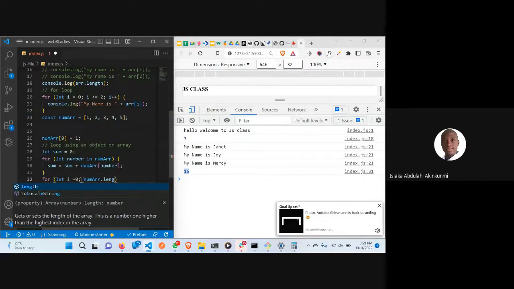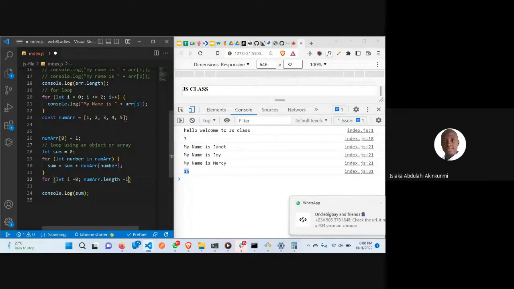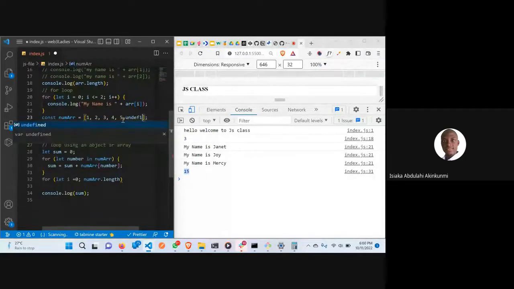We want to get the length. Once we get the length here, it is 5. But we know that JavaScript starts from 0, but our counting is from 1, 2, 3, 4, 5. So we have to do minus 1. That's where it's going to stop. So it's going to go index of 0, index of 1, index of 2, index of 3, index of 4. That's why it's going to stop. But if I didn't put this here, there's no last number. The last number is not there, and in an array, if there's no last number, we are going to be having undefined like this.